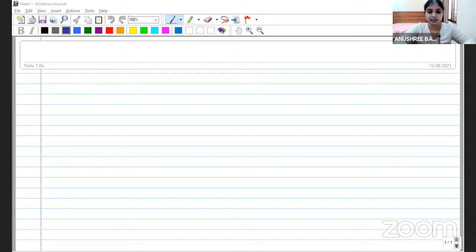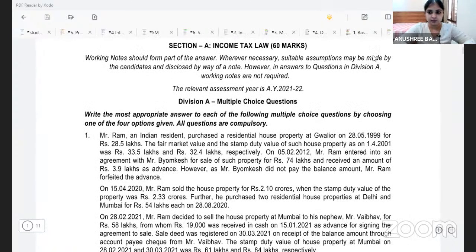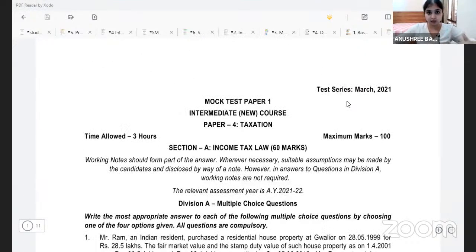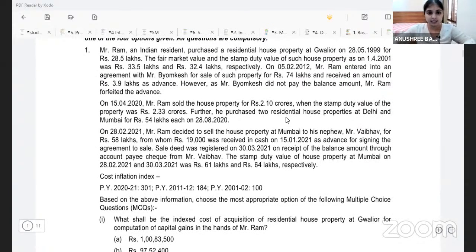Let's start with the very first question. We'll do the MCQs first, like how I just told you. This is the first MCQ. Here, like how I told you already, there are two mock test papers for your attempt uploaded by ICAI on the website. I am solving the March 2021 mock test paper right now. All right, the income tax part. Now look at the first question. Let's read through the question. Let us see what exactly they have asked us to do in the question. Let's give it a reading.